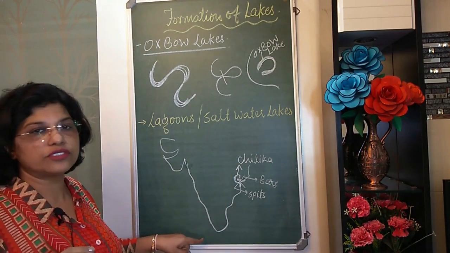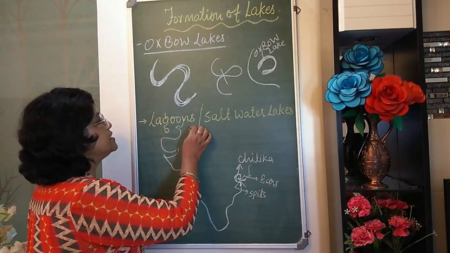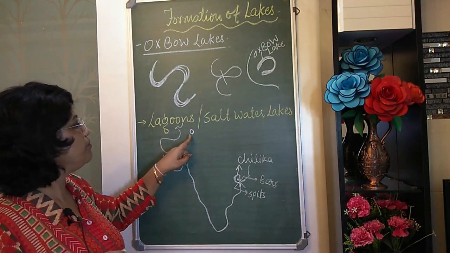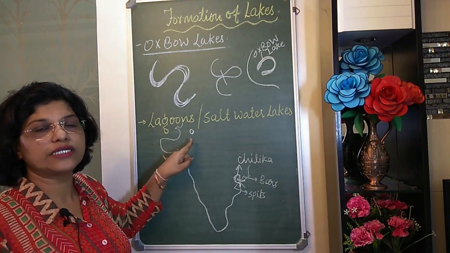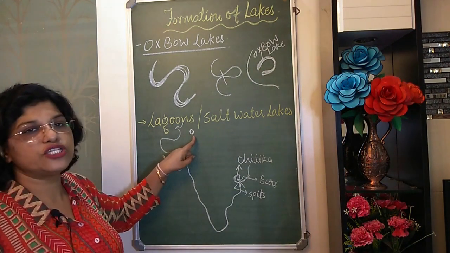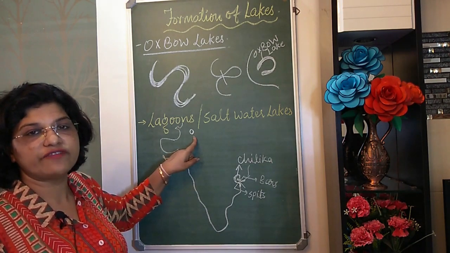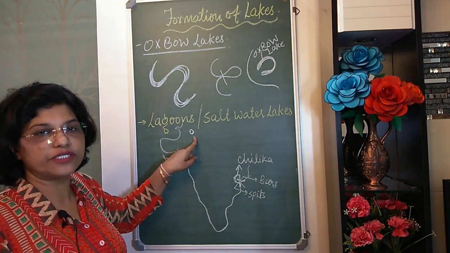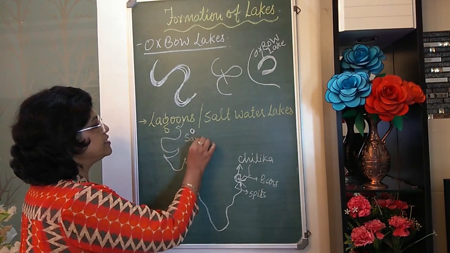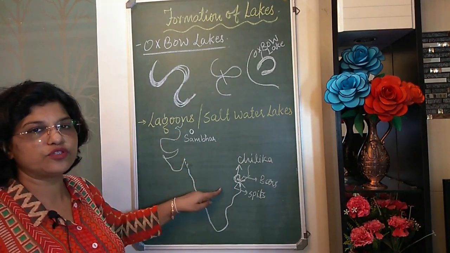These are usually formed in the coastal areas, but we also have a lake in Rajasthan which is known as the Sambhar lake, but it is not called a lagoon. It also contains salt water. Because of a huge amount of evaporation, the salt content of the water remains and the rest of the water gets evaporated, and hence gradually the salt content in this lake water has increased so much that salt is produced. Factories are being set up beside it, and salt is produced from this lake water. It is called the Sambhar lake in Rajasthan. This is also a salt water lake, but it is not formed by spits and bars. So, these are two types of salt water lakes, children.